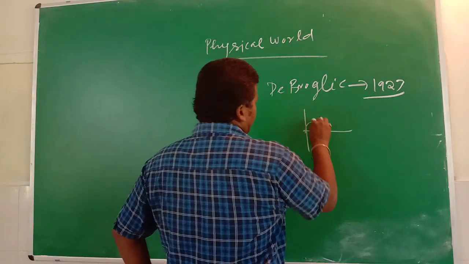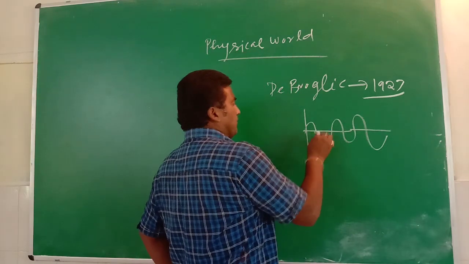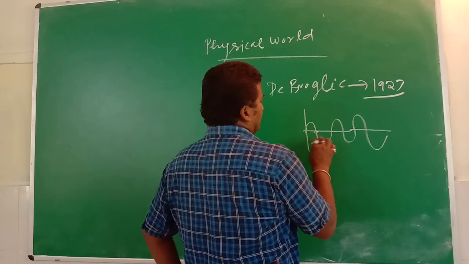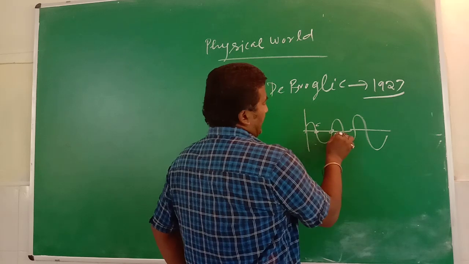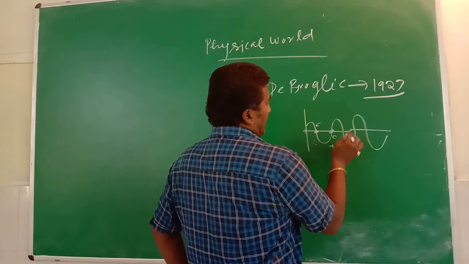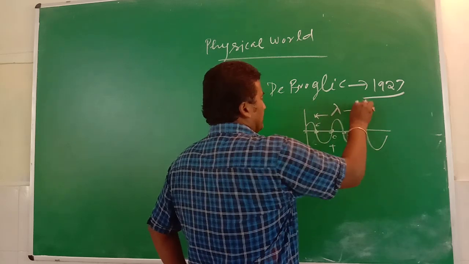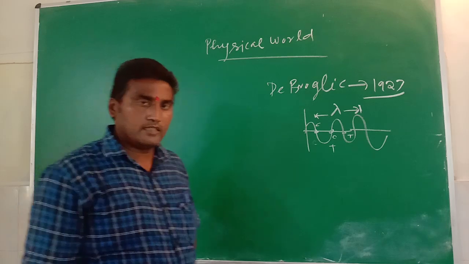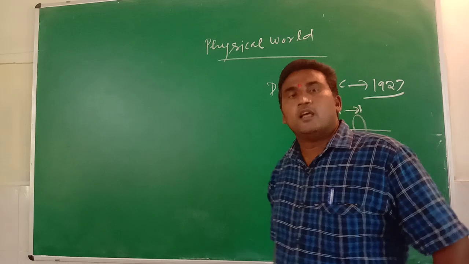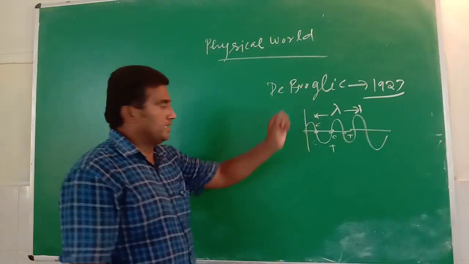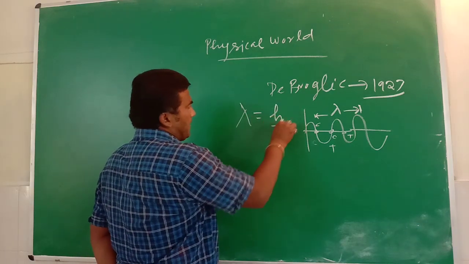Because we know that if any wave is developed in the form of crests and troughs, then the distance between two consecutive crests or two troughs is known as the wavelength. De Broglie explained this by the relation lambda equals h by p.